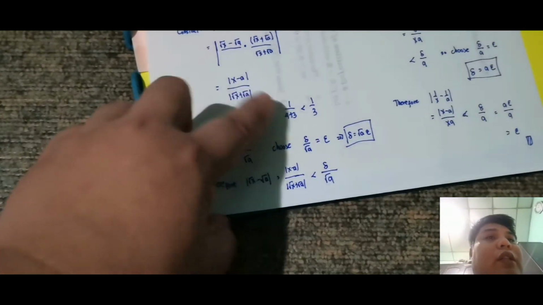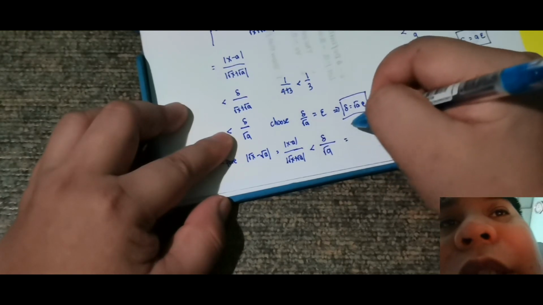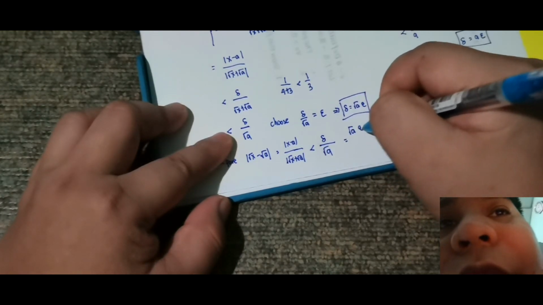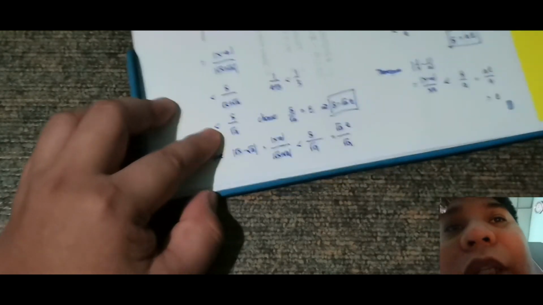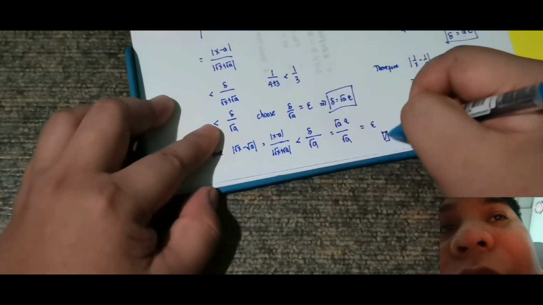Tama, kasi yun yung nangyari doon. Next, this is equivalent sa square root of a epsilon over square root of a. Then that is cancelled, which is equal sa epsilon, which is done.